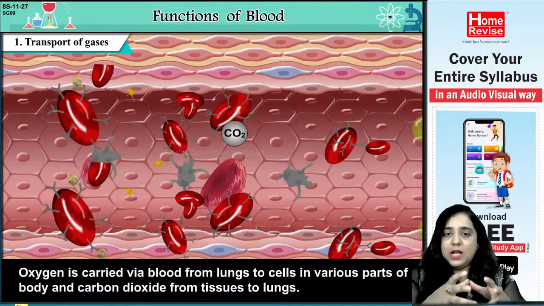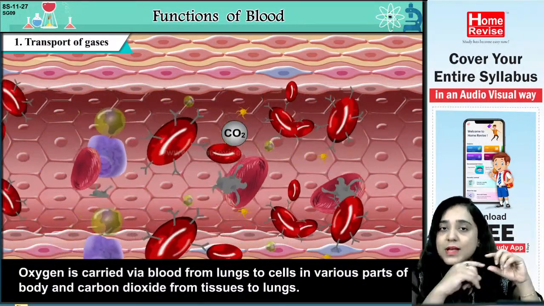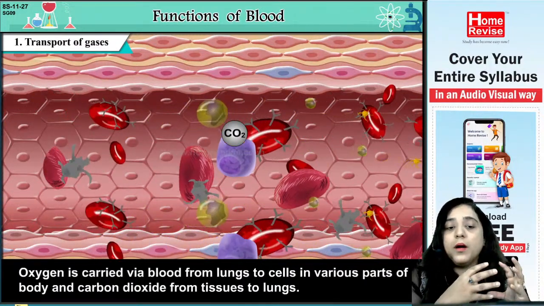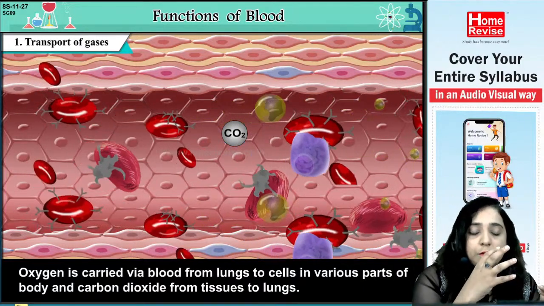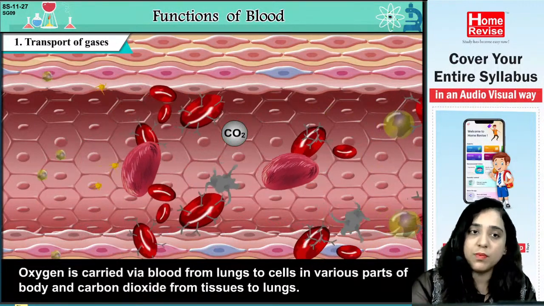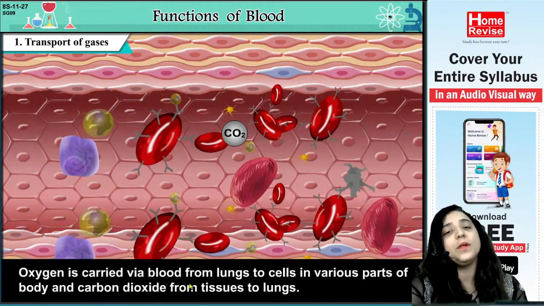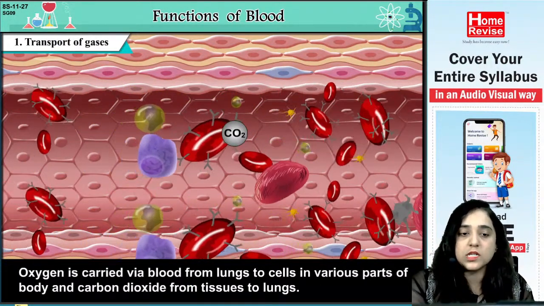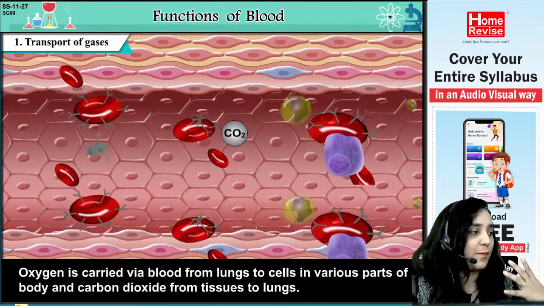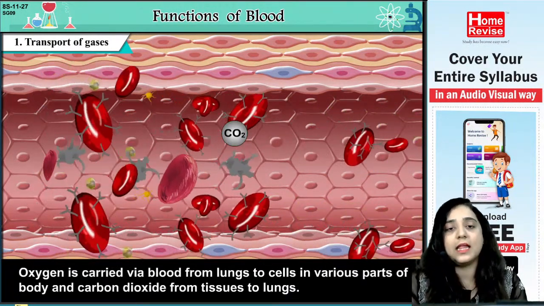Blood goes from the lungs to various parts of the body. Who is carrying all these things? No doubt we have vessels for carrying them, but basically oxygen is carried via blood from lungs to the cells in various parts of the body. So blood helps in transportation of the gases, and the same goes for carbon dioxide from the tissues to the lungs. So the first function of blood is transportation of gases, which includes oxygen and carbon dioxide.